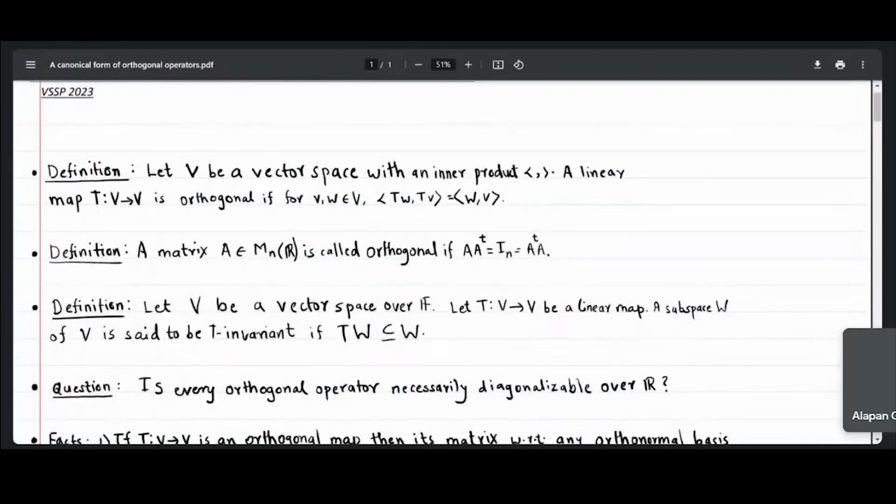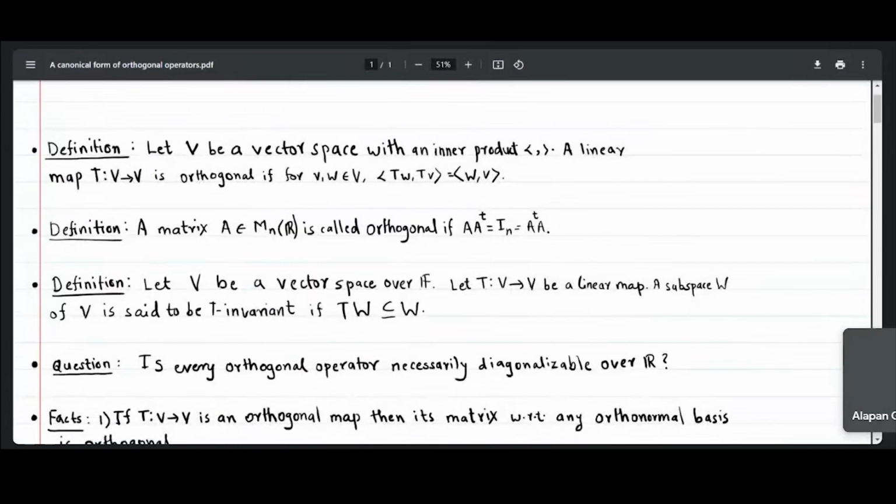So first one is the definition of orthogonal operator. We have V as a vector space with an inner product structure. Then a linear map T from V to V is said to be orthogonal if given vectors V, W from V, inner product of TW with TV is equal to inner product of W with V. So that is the definition of orthogonal operator.